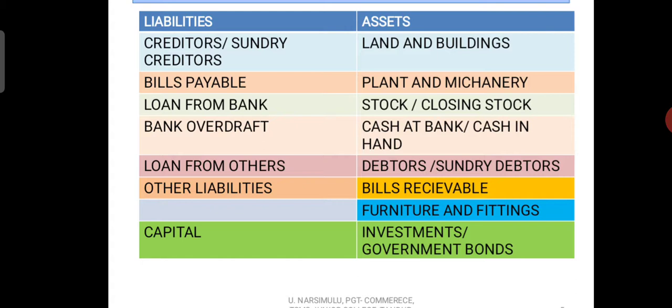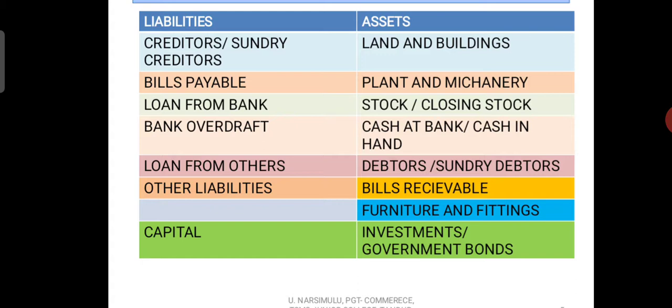Investments and government bonds. Investments means when we purchase shares, when we invest our money in securities and in the shares of companies, that is called investment. Investments or government bonds, these are the assets. There are some more assets you may have, but I have covered most of the assets here.